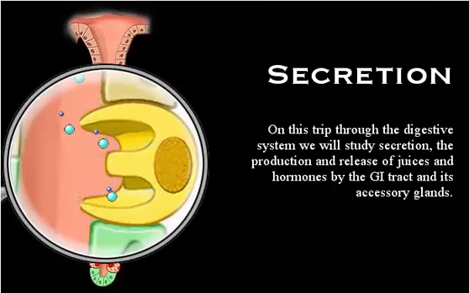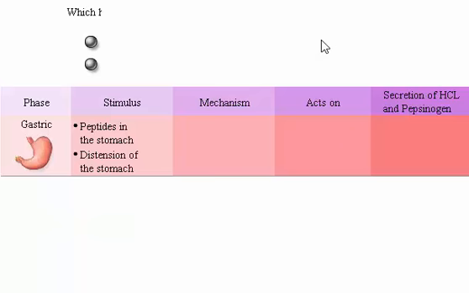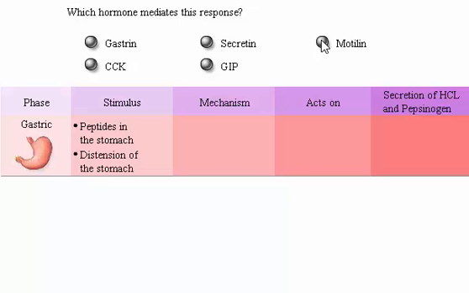On this trip through the digestive system, we will study secretion, the production and release of juices and hormones by the GI tract and its accessory glands. During the gastric phase of control, peptides in the stomach and distension of the stomach wall elicit a response. Will nerves, a hormone, or both mediate the response? Which hormone mediates this response?